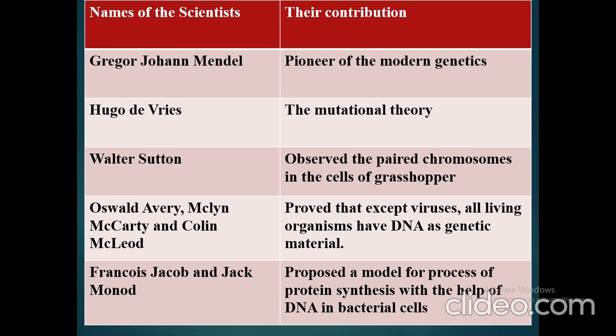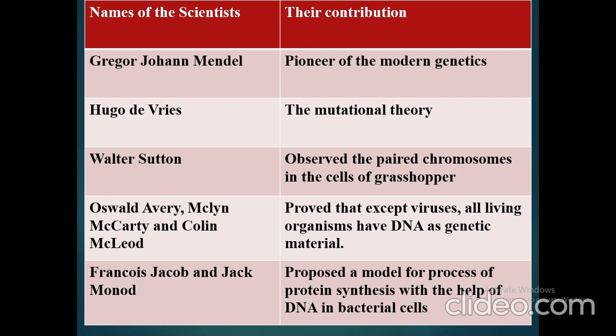So here are the names of the scientists and their contribution, which are very important according to the board exam point of view. This comes for match the following as well as in correlation or fill in the blanks. The first scientist, Gregor John Mendel, is the pioneer of modern genetics. Second scientist, Hugo de Vries, proposed the mutational theory.